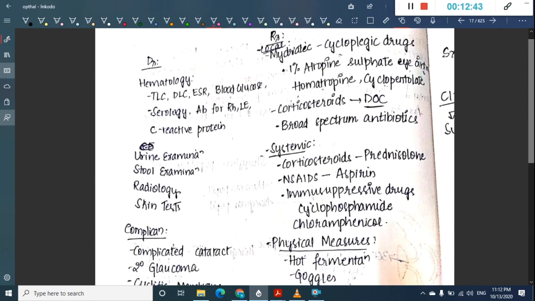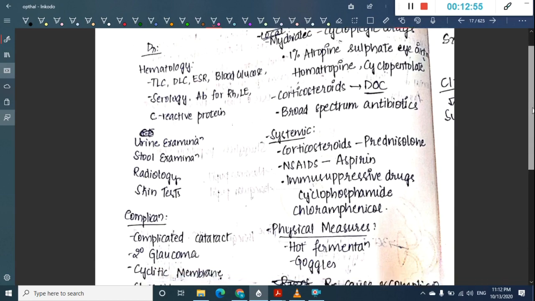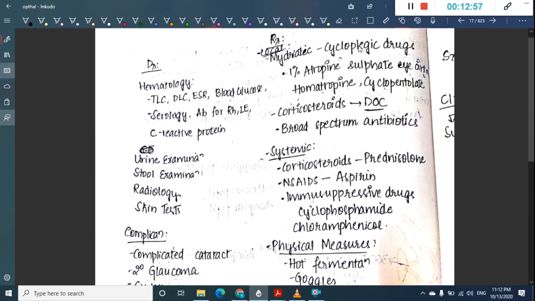Then how are you going to diagnose this? Diagnosis is we will have to do hematology, that is all the serology for antibodies you can do, C-reactive protein, TLC, DLC, ESR, all those routine investigations you should do. And then the treatment is mainly, as I have said, cycloplegic drugs can be used.